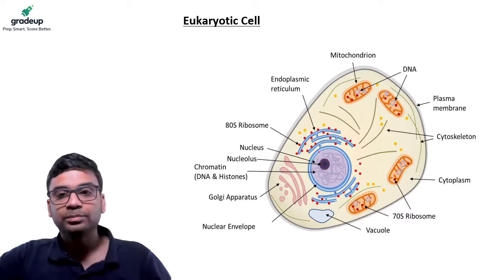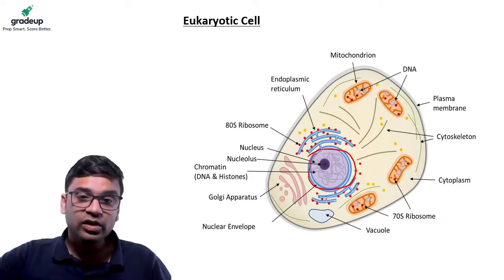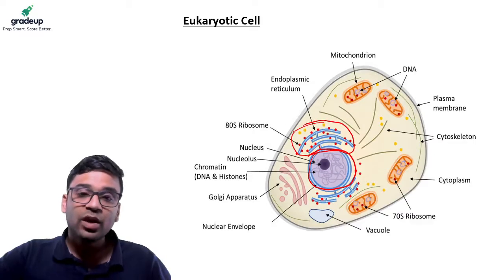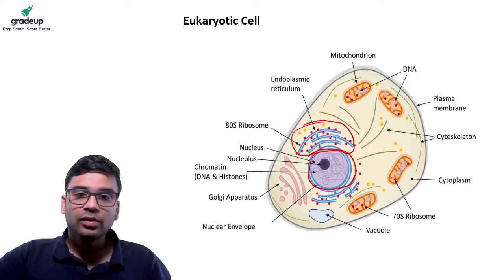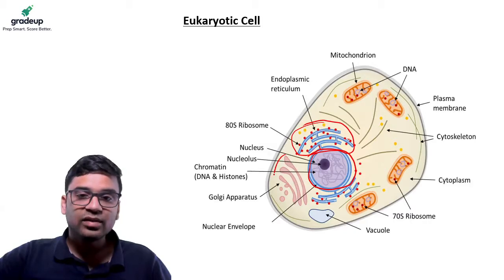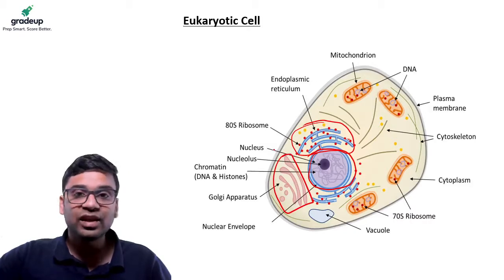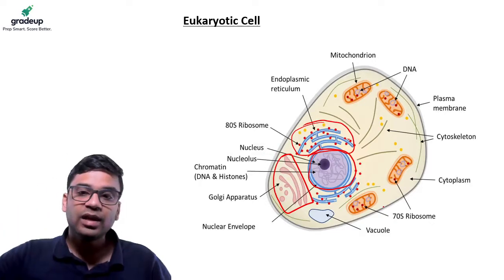We have the nucleus. In the nucleus we have the DNA. Inside it we have nucleolus, which has RNA. And attached to the nucleus, as you can see, is this endoplasmic reticulum. On the endoplasmic reticulum are the ribosomes. This is the rough endoplasmic reticulum, and similarly we have the Golgi apparatus, which is mainly involved in the manufacturing and packaging of the proteins. I'll tell you about the Golgi apparatus.